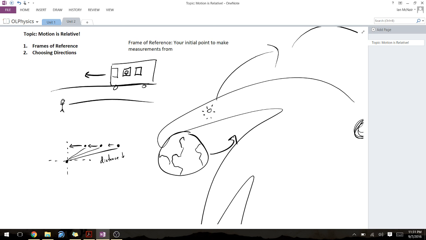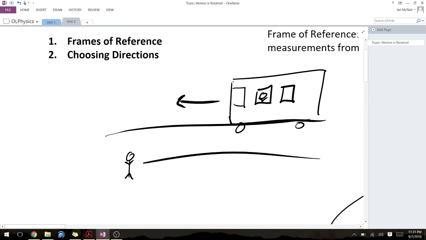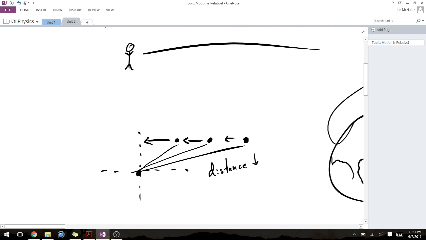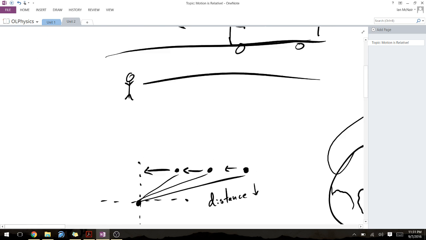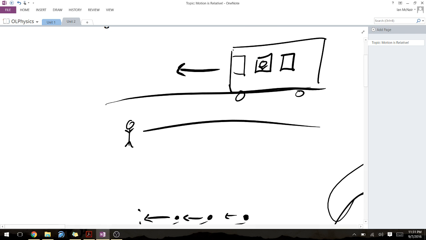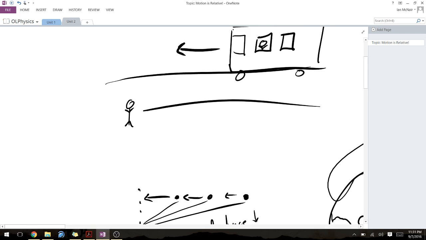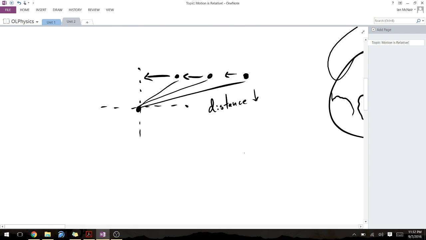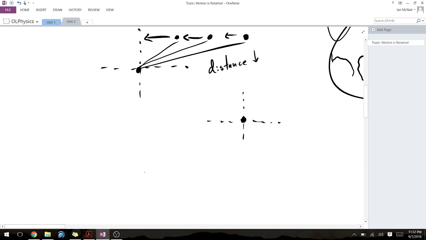And so that kind of can make things a little bit interesting, because going back again to this guy in the bus, as much as we can say based on us measuring his distance over time, which essentially is our speed, we can say that he's moving, but he can very well say that we're moving, because if he is his frame of reference, so if he is right here, this is his frame of reference, technically speaking, he is always the 0 point. So if we're always measuring from himself, he's always going to be at 0. So in his frame of reference, it actually looks like we are the ones who are moving this way.